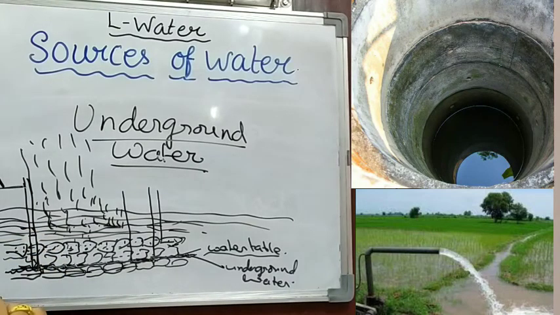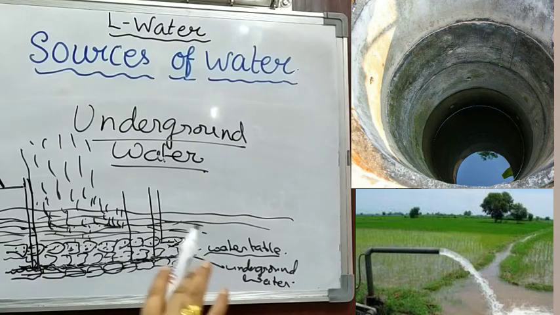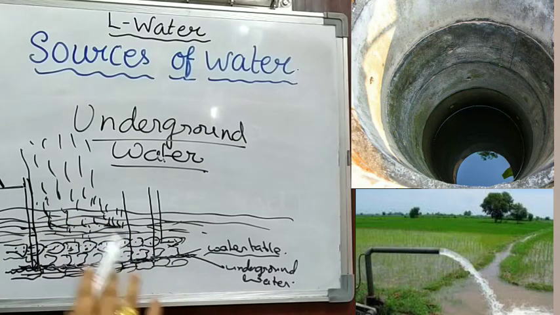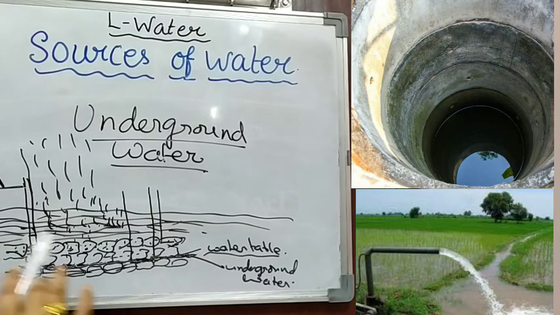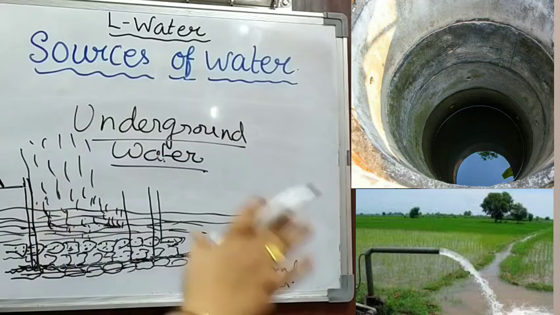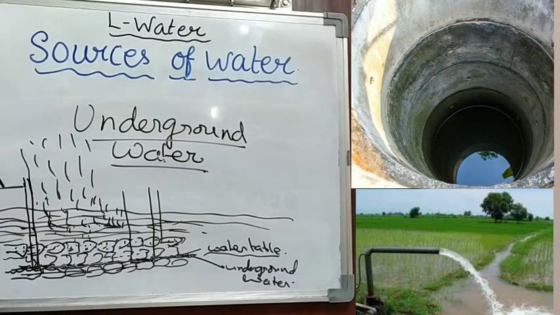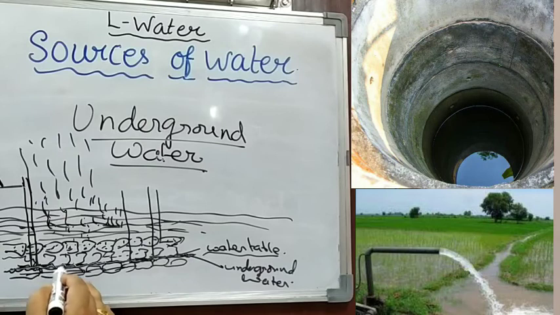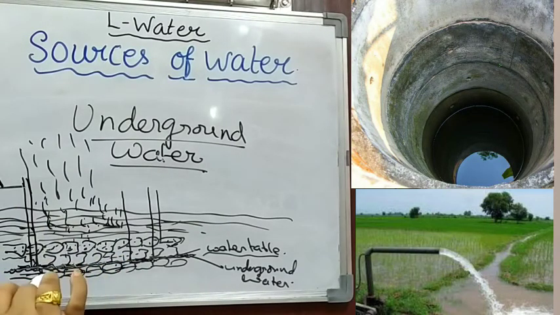So understand this, it is very important: you have to fit the arrangement till the water table, whether it is a well, a tube well, or a boring pipe for circulating water to a complex or colonies, or wherever you want a continuous supply of water. You have to attach the pipeline till the water table. Got it? This is called the water table.